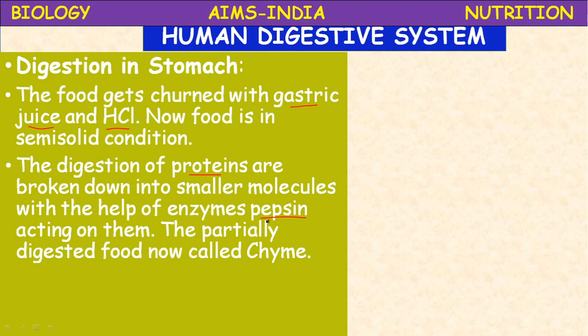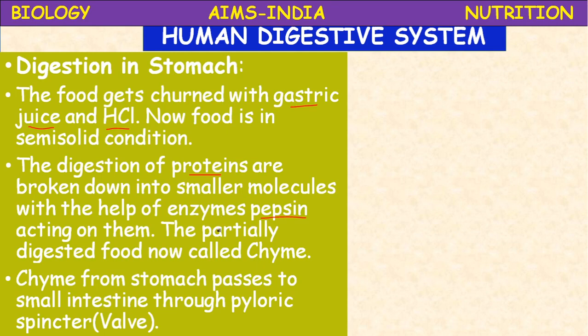Because these enzymes are active only at a specific pH. Some enzymes are active in the acidic medium, some are active in the alkaline or basic medium. So for the action of the pepsin enzyme, an acidic medium is required, and that is provided by the hydrochloric acid present in the gastric juice. Okay, children.